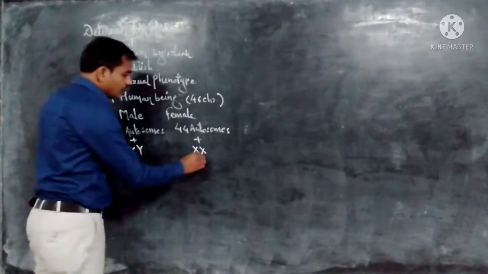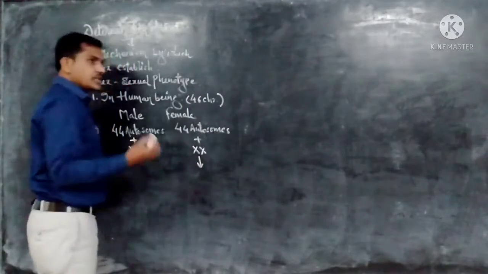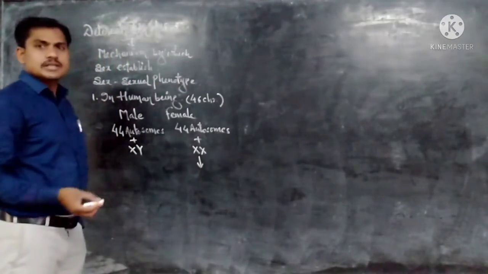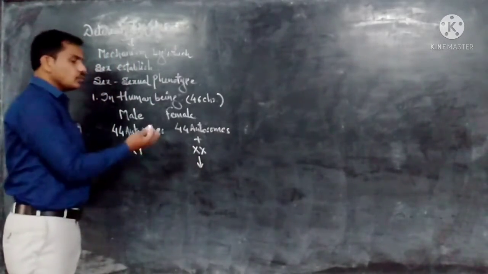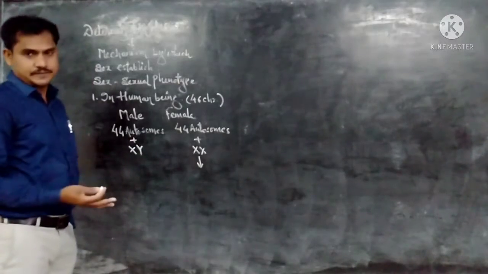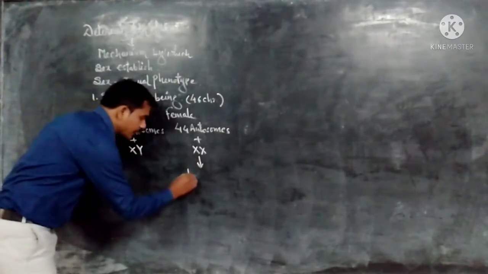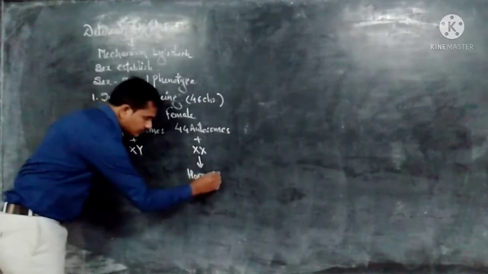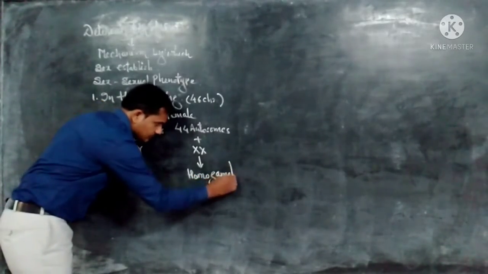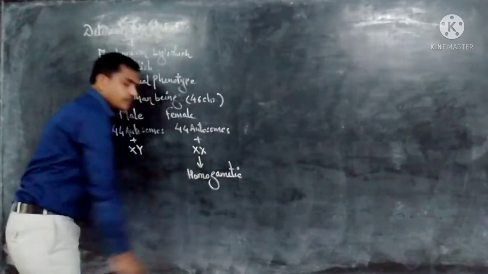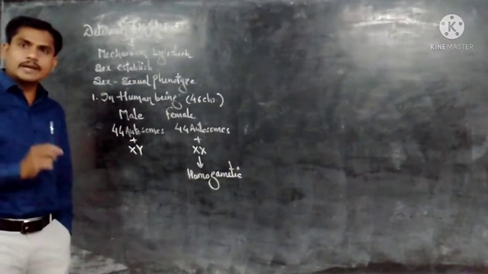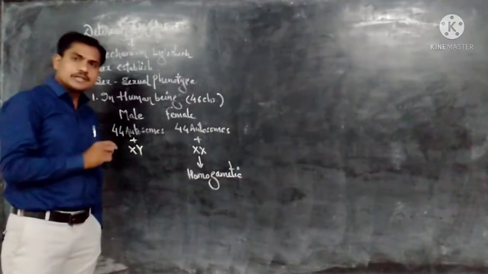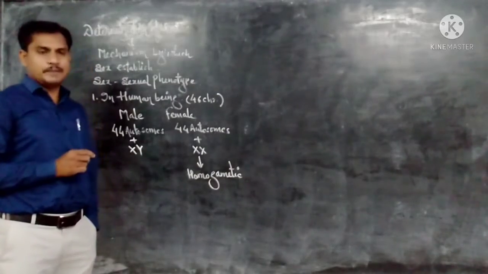In case of female, when oogenesis, gametogenesis, occurs, it produces only one type of gamete. It is a homogamete. The human female is a homogamete, which means it produces only one type of gamete.